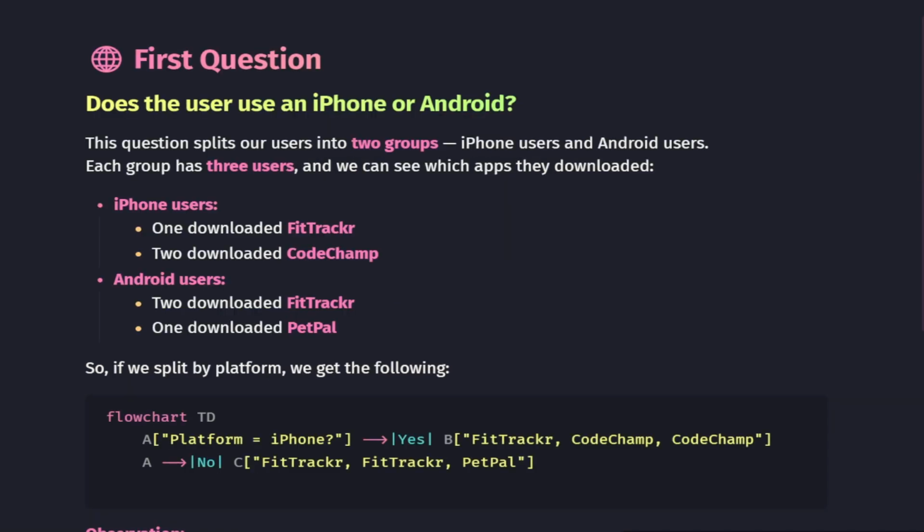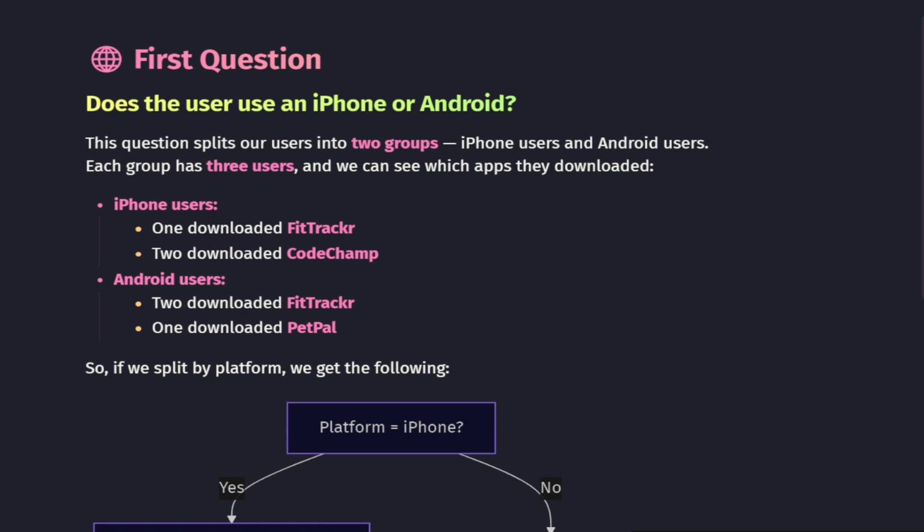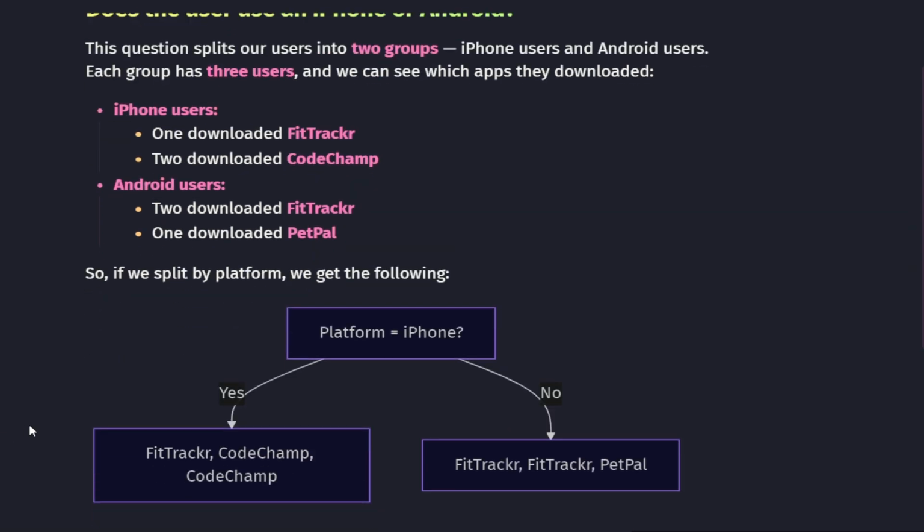Alright, let's start building our decision tree with the first question. Does the user use an iPhone or Android? By asking this, we split our users into two groups, iPhone users and Android users. Let's see what happens in each group. iPhone users: one user downloaded FitTrack, two users downloaded CodeChamp. Android users: two users downloaded FitTrack, and one user downloaded PatPul.